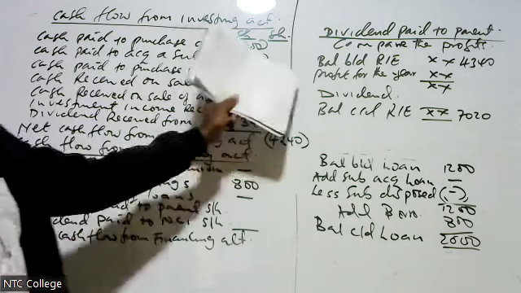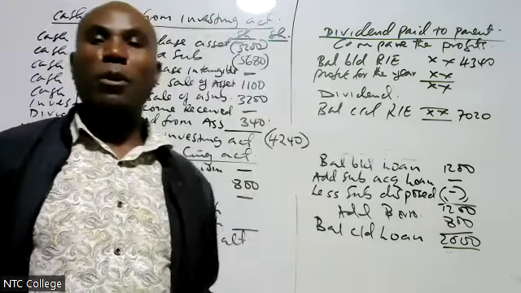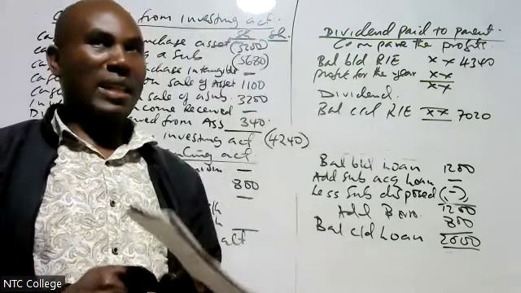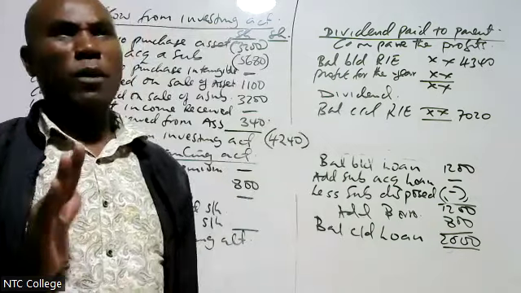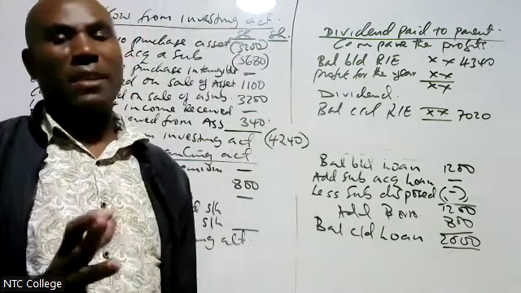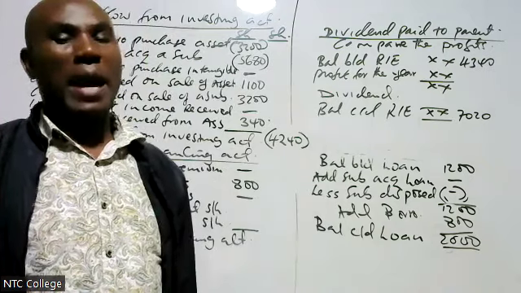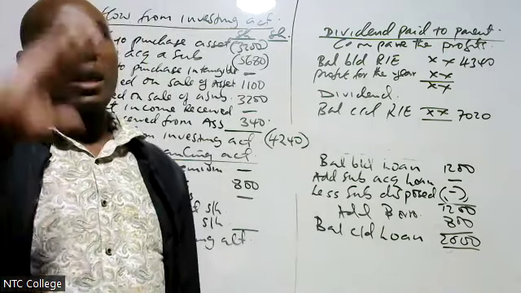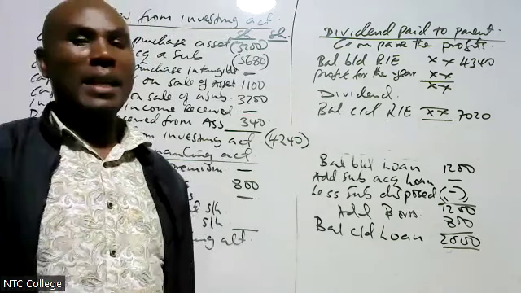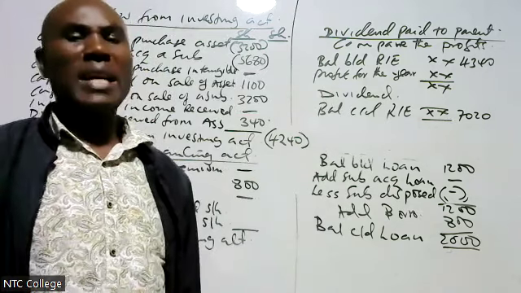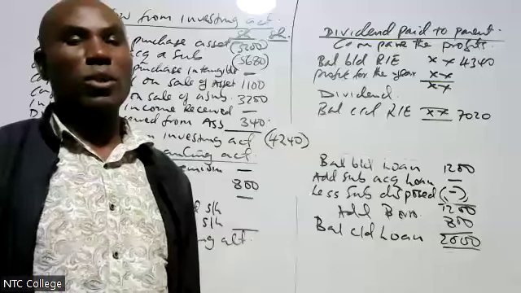Then we go to profit for the year. And when you are taking profit for the year, listen kindly, you don't take total comprehensive. You only take profit for the year attributed to the parent, not comprehensive. Comprehensive includes the revaluation, of which we already used the revaluation.